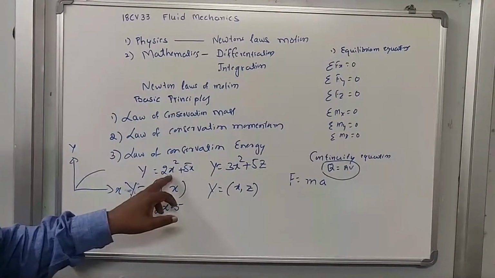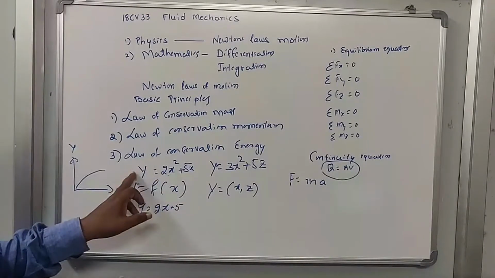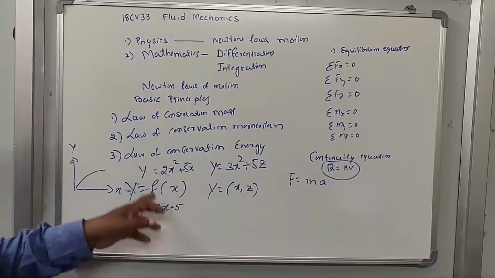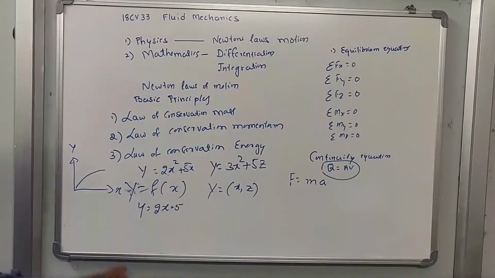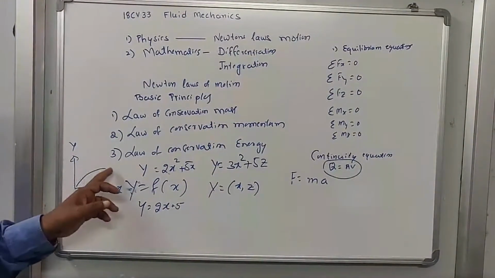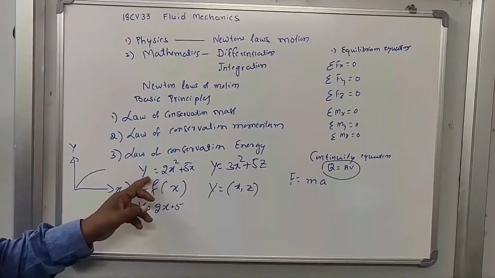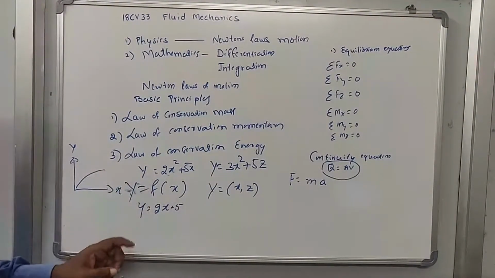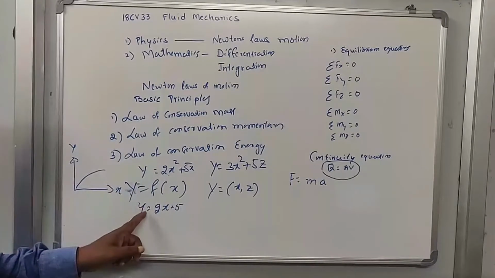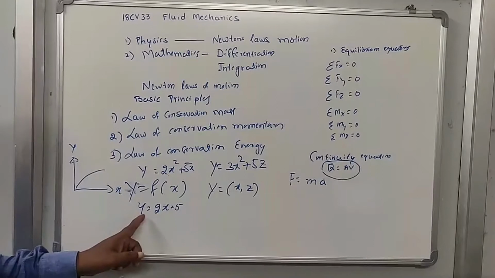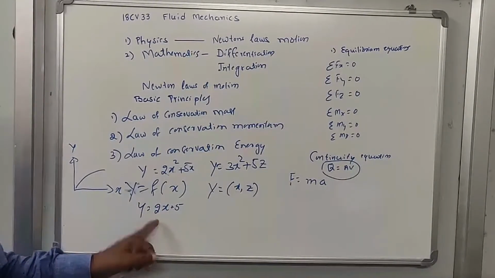Substitute x equal to 1, you will get the y value. Substitute x equal to 2, 3, 4, 5, 6, and so on, you will get the corresponding y values. If you plot them, you get a curve, so this is called a non-linear equation. Similarly, if it is only 2x plus 5, then you can call it a linear function.